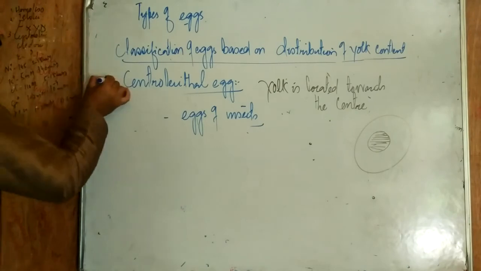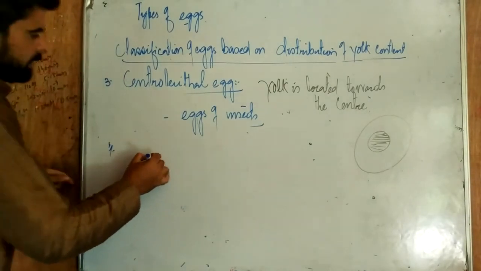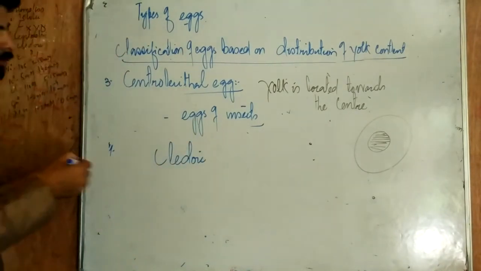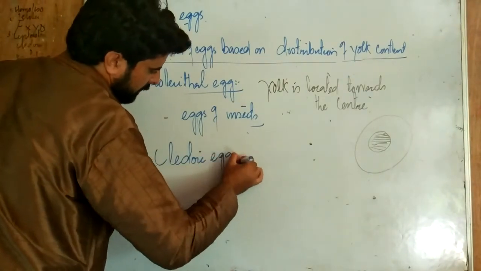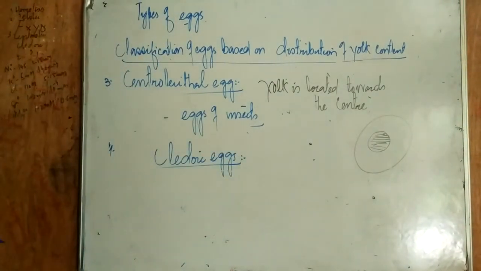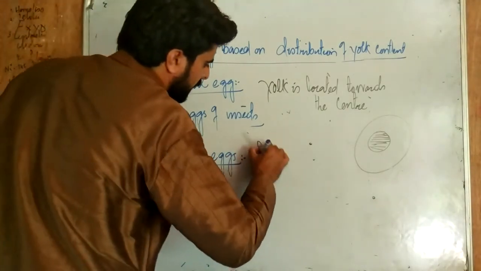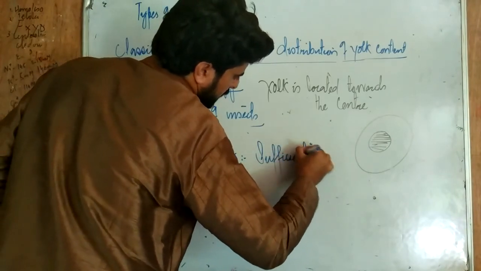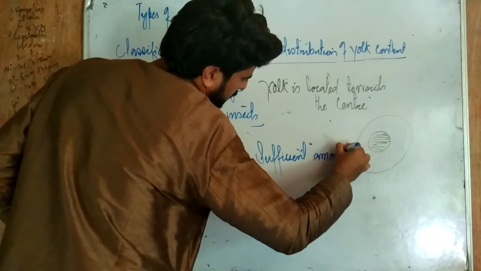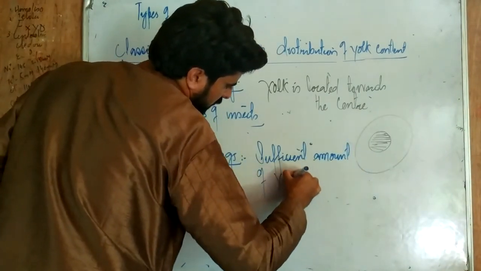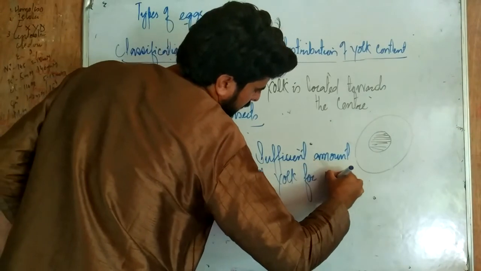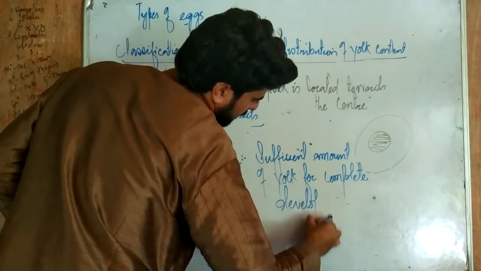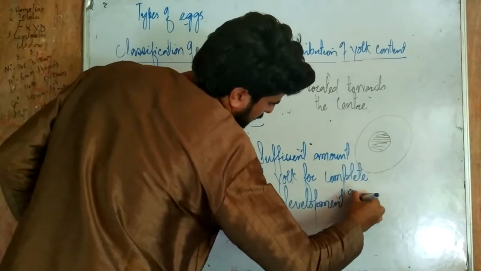Then we have the fourth one, that is cleidoic eggs. These cleidoic eggs have a sufficient amount of yolk for the complete development of the embryo.